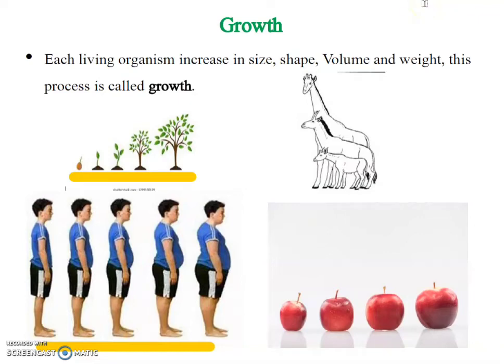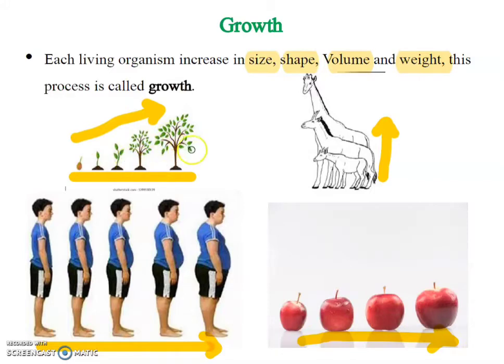In this video, I am going to explain about growth and the sigmoid curve. So what is growth? Each living organism increases in size, shape, volume and weight. This process is called growth. Growth from a young one to an adult one: growth is an increase in volume or size, and also a change in shape. So this is called growth.